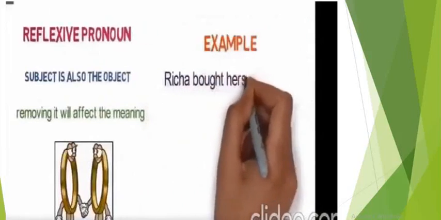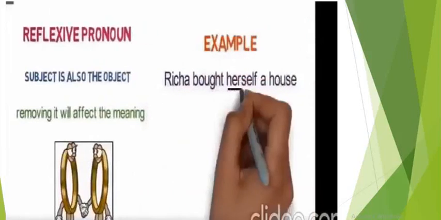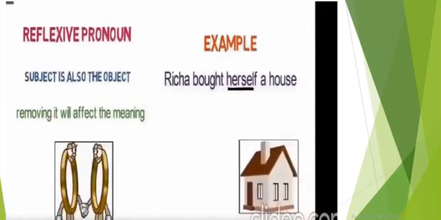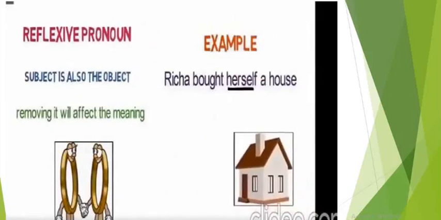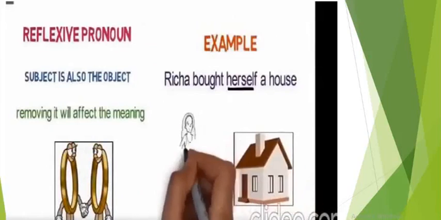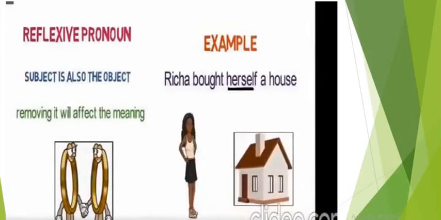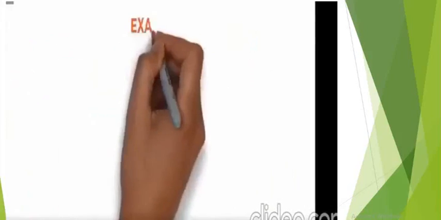Now let's move towards understanding reflexive pronoun. Richa bought herself a house. Here herself is defining the object. We have the subject, and the subject is also the object over here. So removing it can make a difference. We are not supposed to remove this word herself. Richa bought a home. As we are not aware for whom Richa bought the house, herself in this context is a reflexive pronoun.